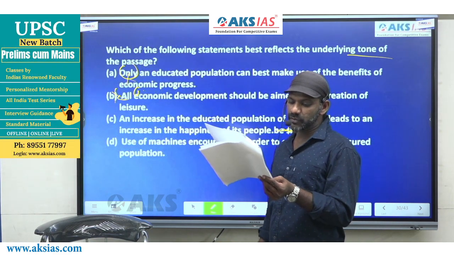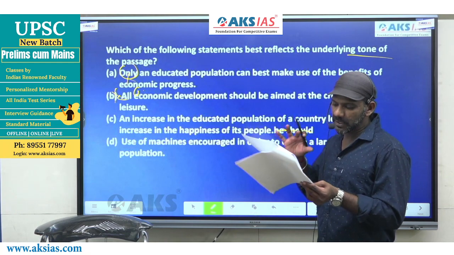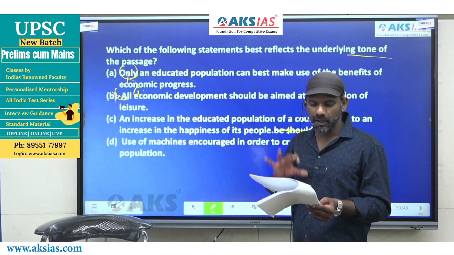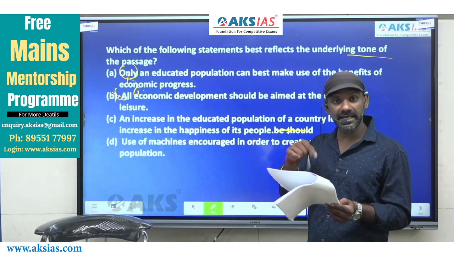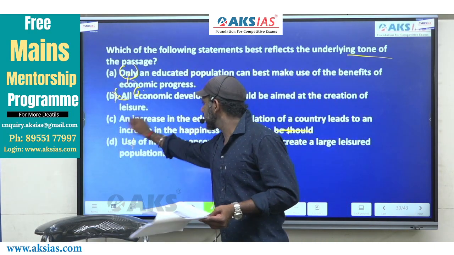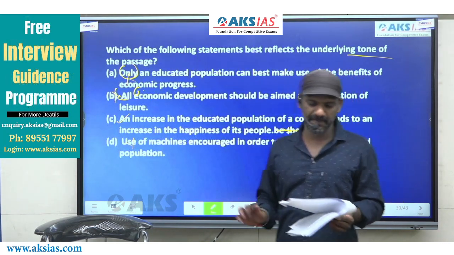Use of machines should be encouraged in order to create a large leisured population. People who are educated or who have intelligent interests or activities are not talked about in D. As a whole paragraph talks about it. D is gone, the answer must be C. Among the given options, the answer must be C. Fine?